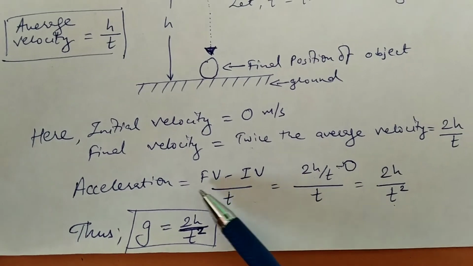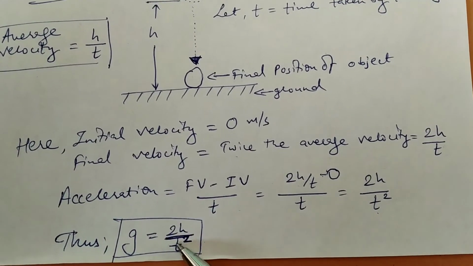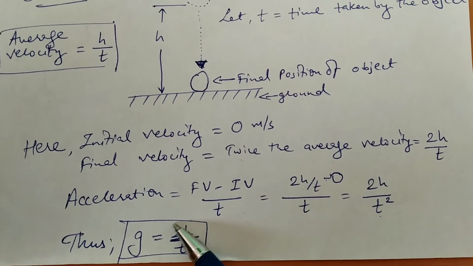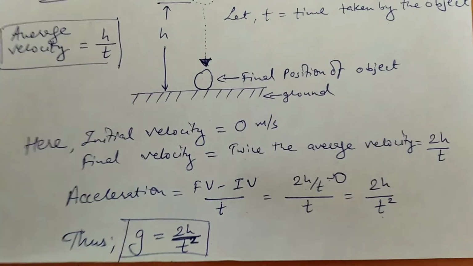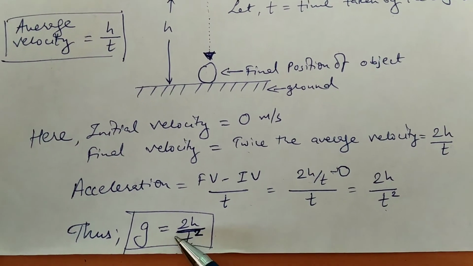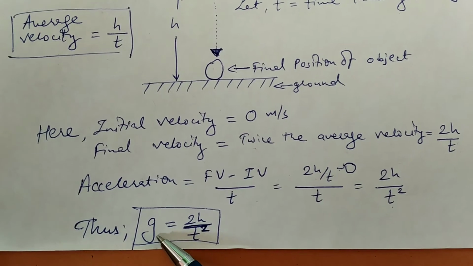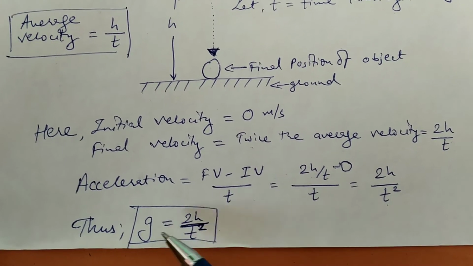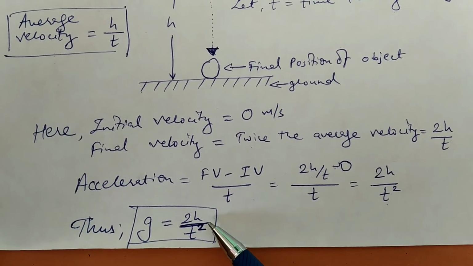Now you won't be able to see any kind of elements like mass or size of the object, and thus the value of g, that is the gravitational acceleration, is constant in a sense.